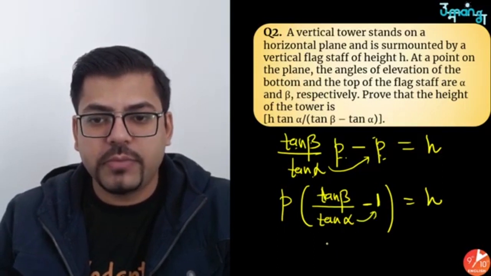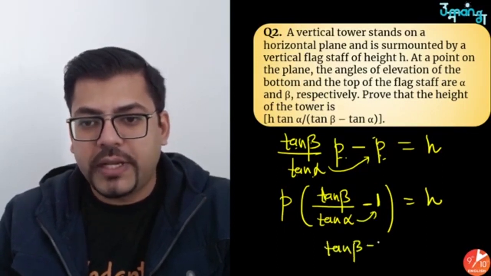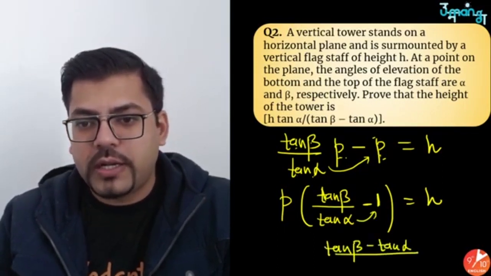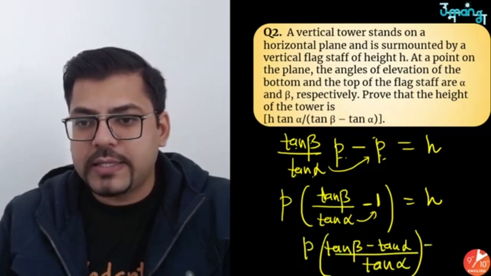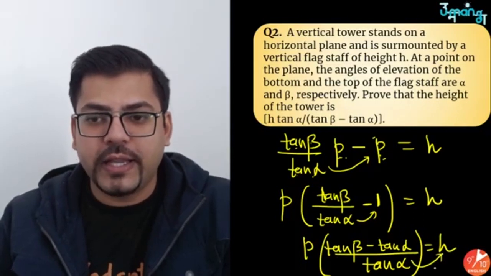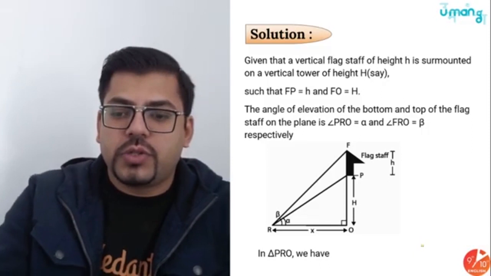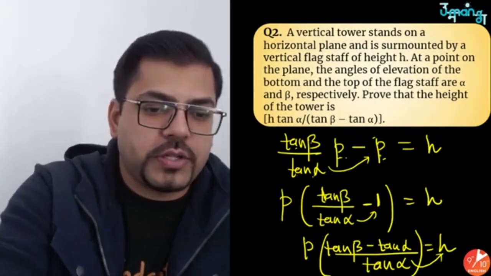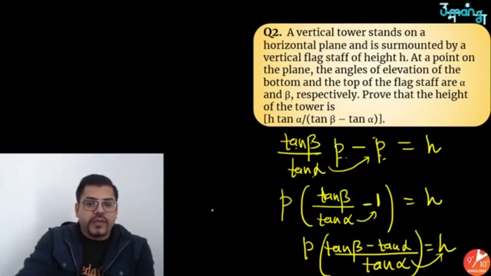Now let's take the LCM. So this is tan beta minus tan alpha upon tan alpha. I hope you got it. Into this is p, and this is equal to h. So needless to say, this tan alpha will go to this side. So let me just write it down here only.